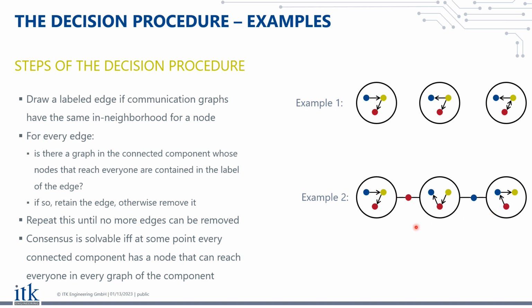And also there is no single node that reaches everyone in all the graphs of the connected component. And so this would be an example where consensus is in fact impossible.